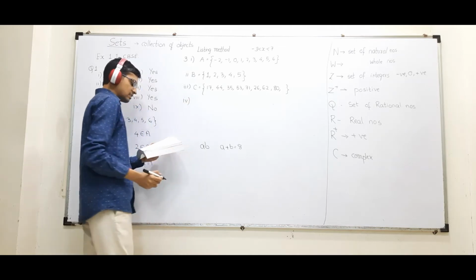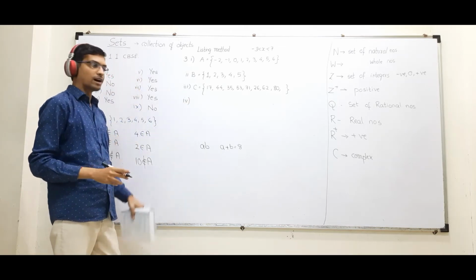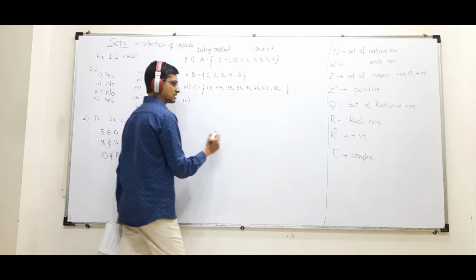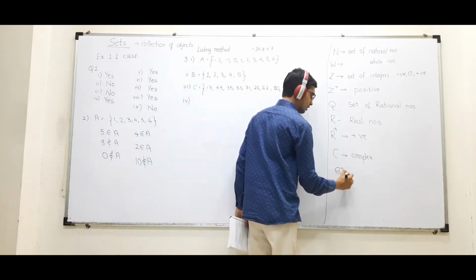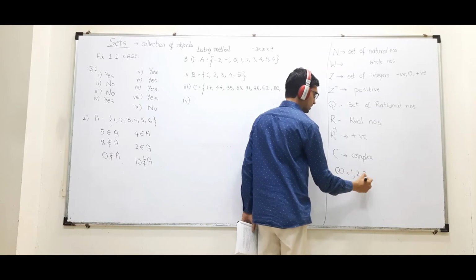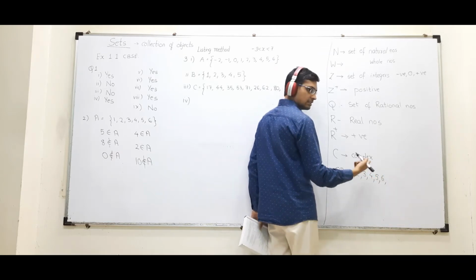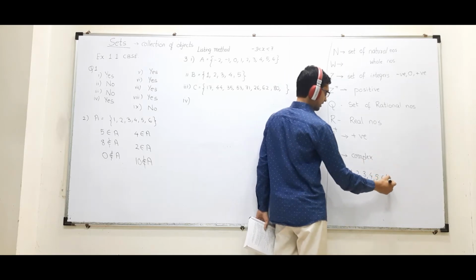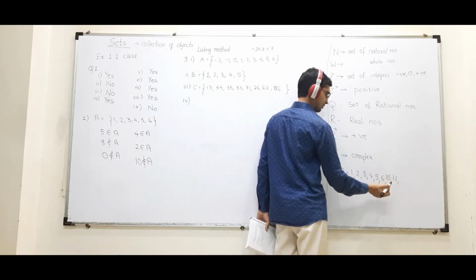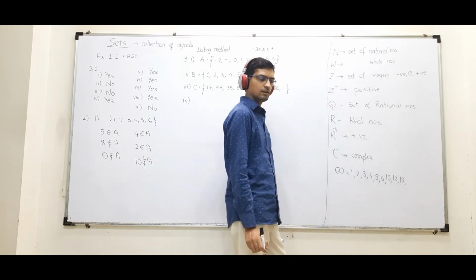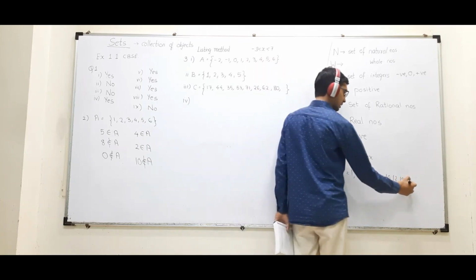X is a prime number which is a divisor of 60. So what are divisors of 60? It means 60 comes in which table? 1, 2, 3, 4, 5, 6, 10, 12, 15. Then what will come? 30, right?